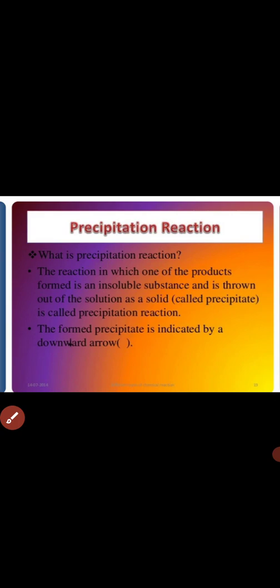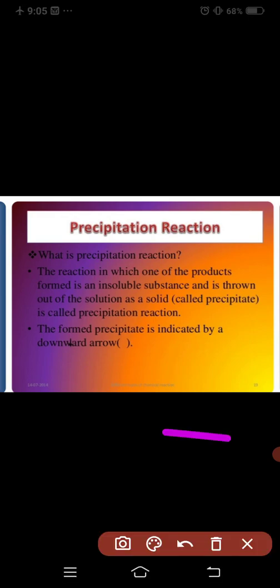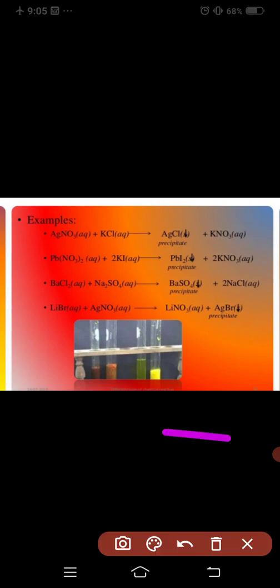Precipitation reaction. In this reaction, one of the products formed is an insoluble substance and is thrown out of the solution as a solid called a precipitate, and this reaction is also called precipitation reaction. See, here are some examples of precipitation reaction. When silver nitrate reacts with potassium chloride, it forms silver chloride precipitate and also potassium nitrate.